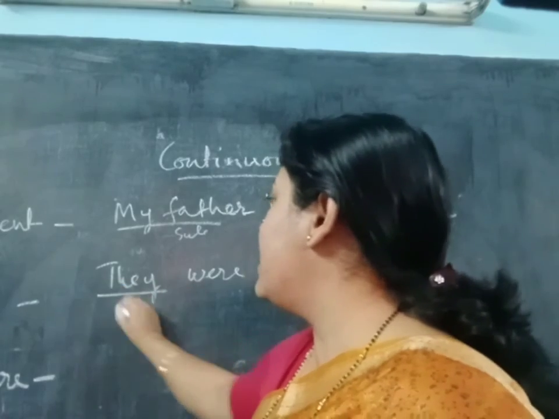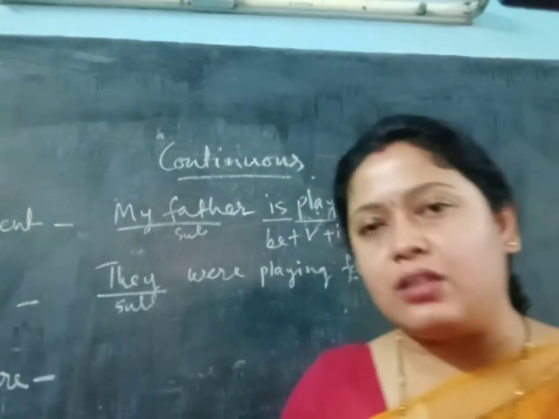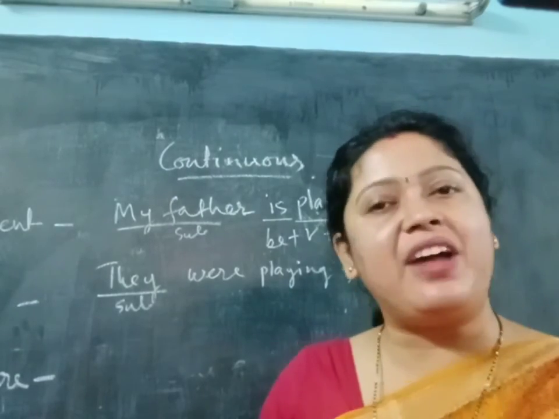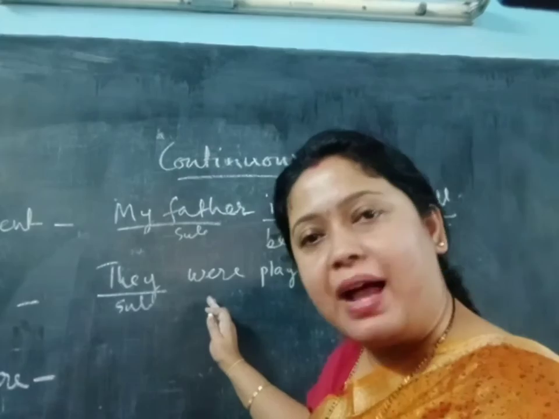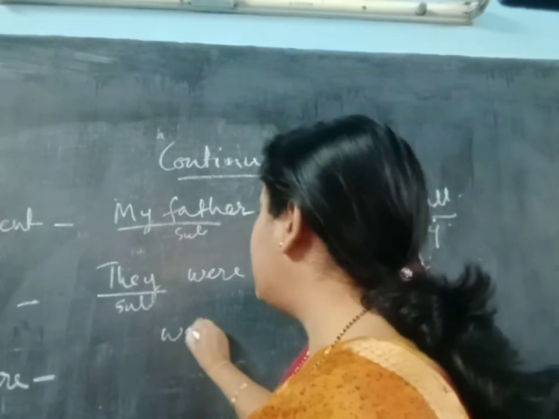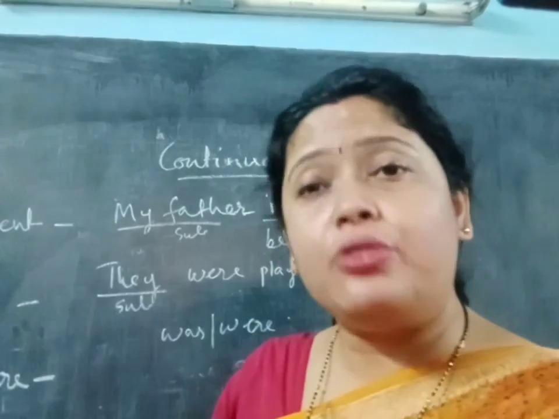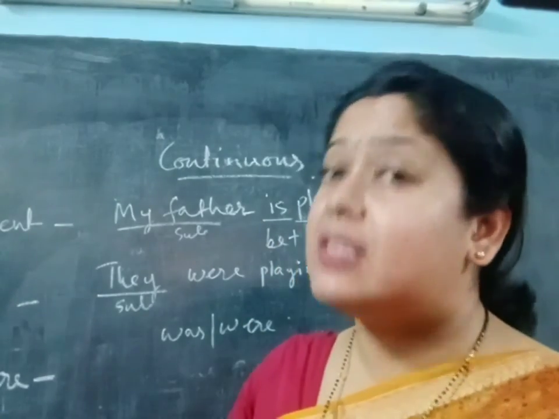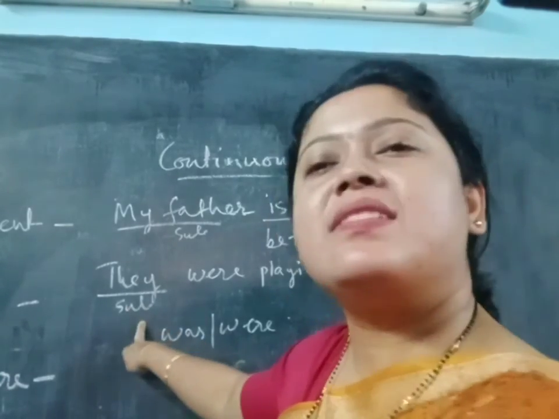So this is the subject, and I have told you that in continuous tense the be verb must be there, and here it should be in past tense. So what are the be verbs of past tense? Was and were. And I have told you that according to the subject you will choose the be verb. So what is the subject here?